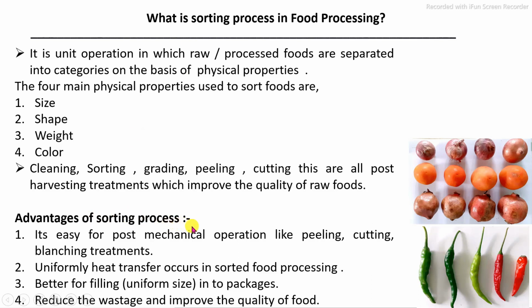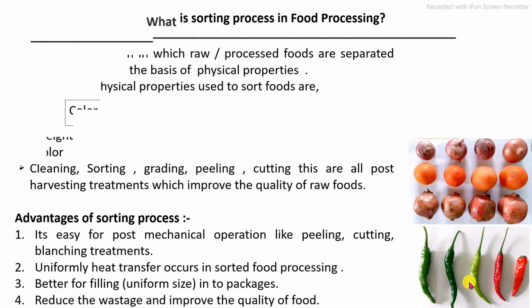The main advantage of the sorting process is that it reduces hazards in the raw material and during the processing of the product, reduces wastage, and improves the quality of the final product. It helps mechanical operations like peeling, cutting, blanching by giving uniform size of the raw material. It also helps heat transfer during processing and gives better filling of the product into the package. These are the main advantages of the sorting process.